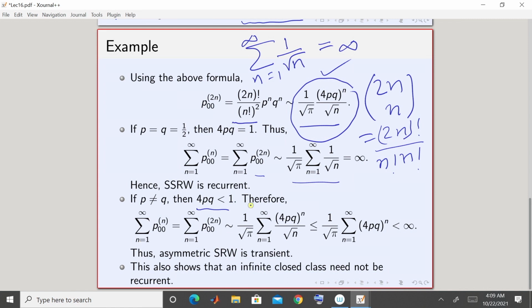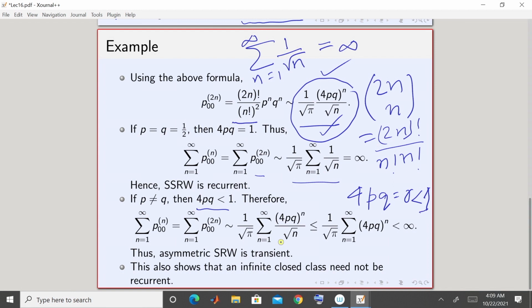Now again we know that p00 2n is given by this. So we get 1 over square root pi times the summation n running from 1 to infinity of 4pq to the power n by square root n. But 4pq is some quantity, say 4pq is equal to r, and the important thing is that r is less than 1.